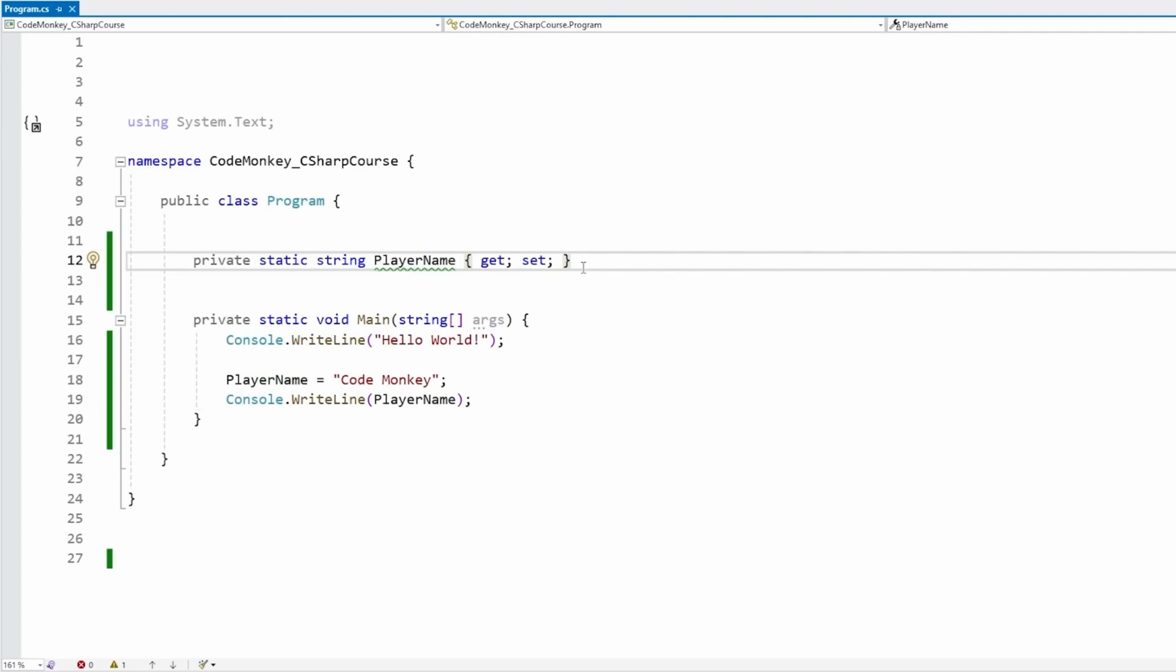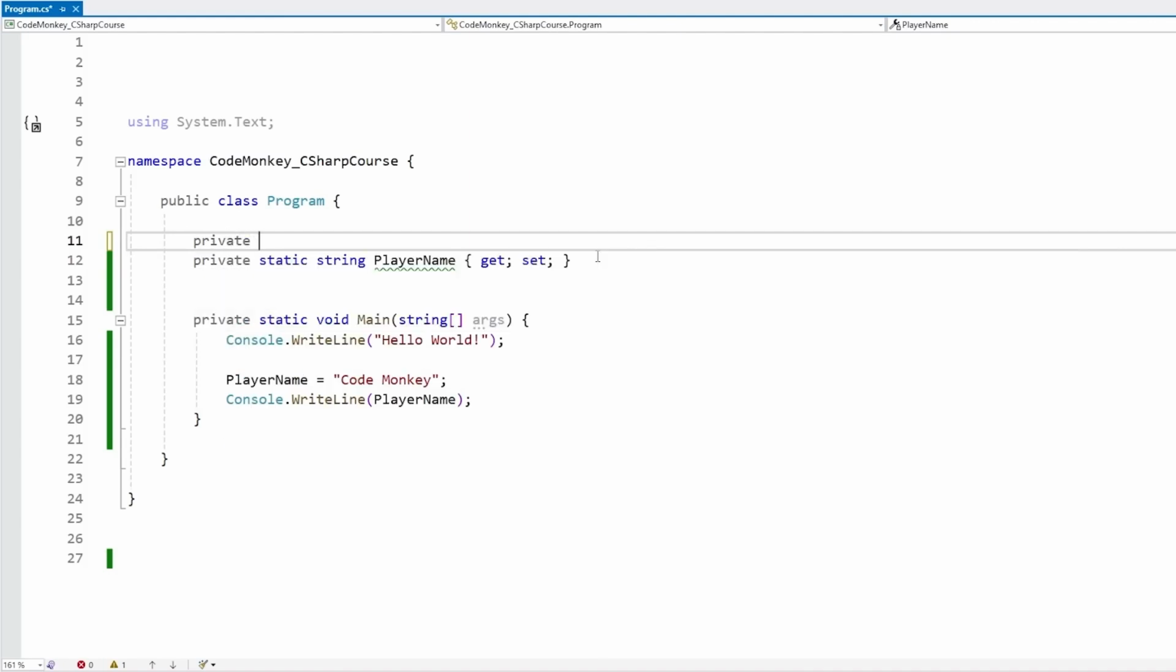Properties are really not variables. They don't actually store any data directly. So what we have defined here is what is called an auto-implemented property. In the background, the C# compiler is generating a hidden variable that does store data for this property. So we can also just manually do exactly that.